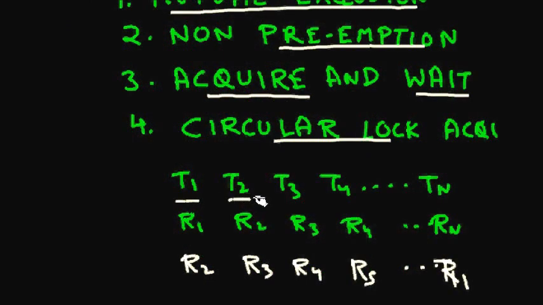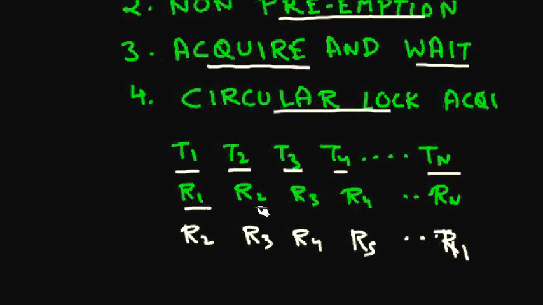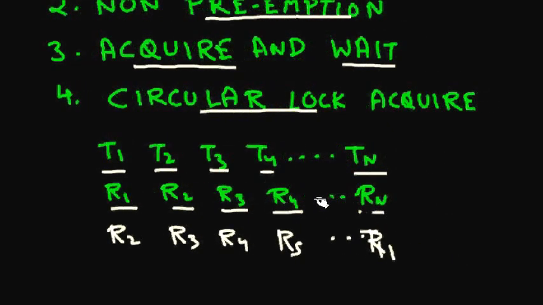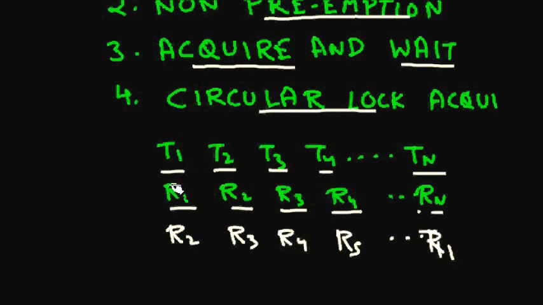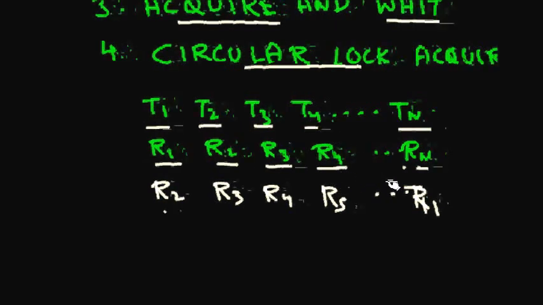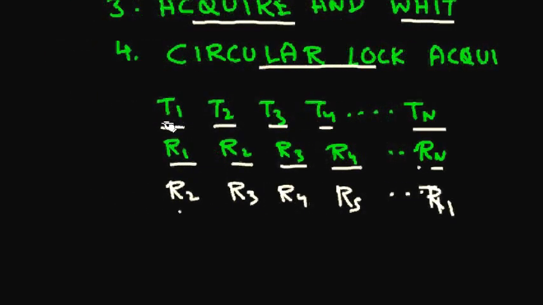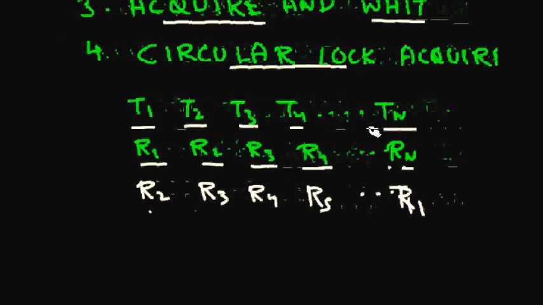So threads T1, T2, T3, T4 till Tn are there. They have already acquired resources R1, R2, R3, R4 till Rn. Now T1 wants the resource that is held by T2, so it wants R2. T2, thread 2, wants R3 which is acquired by T3. T3 has already got R3, now it wants to acquire R4 which is acquired by T4, and finally, Tn has got Rn, it wants to acquire R1 which is acquired by T1. So they are all in the form of a deadlock.